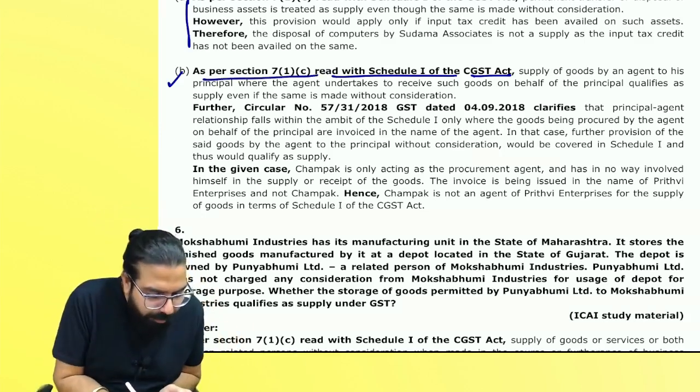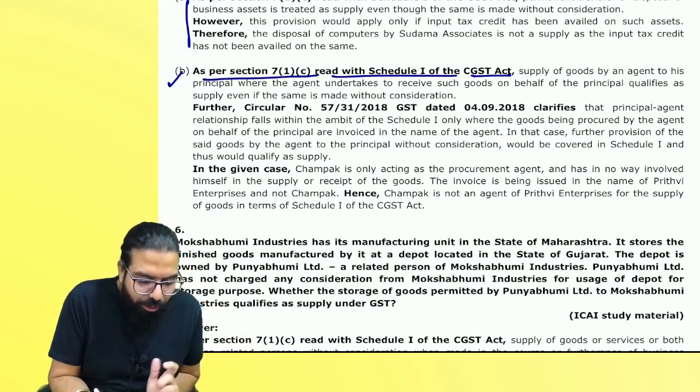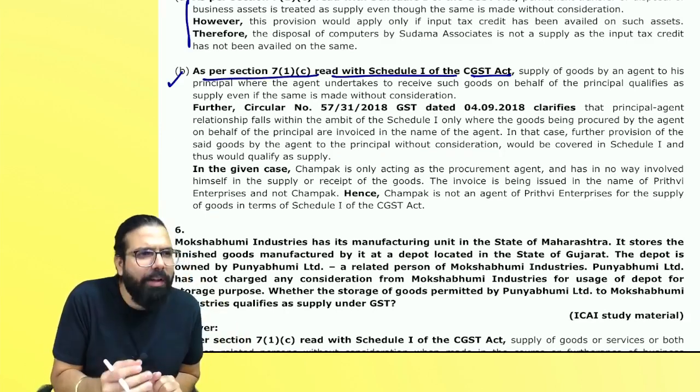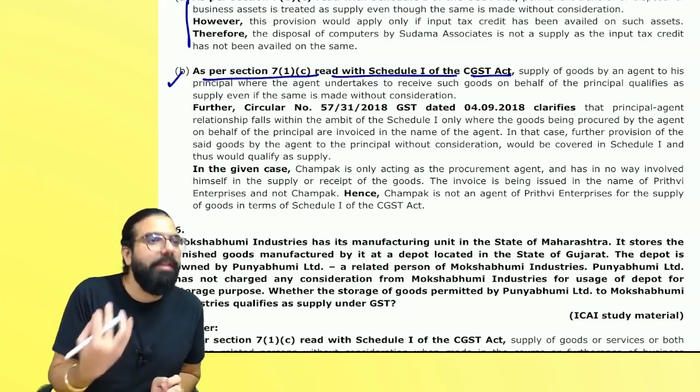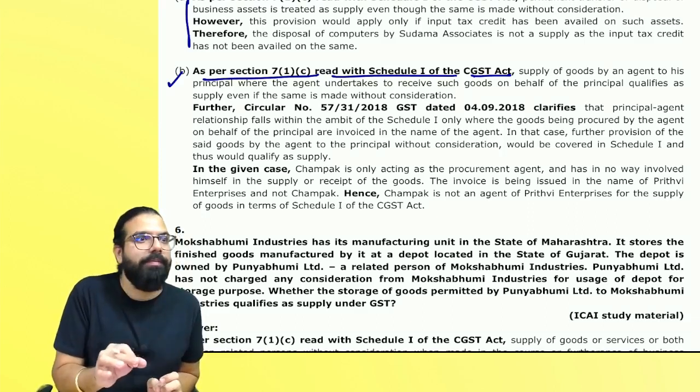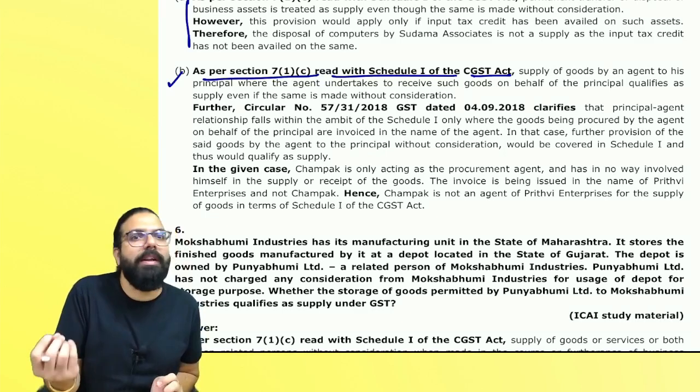Next. As per section 71C, Schedule 1 of the CGST Act. People see, when the ICA has given you the answer, they have written section numbers everywhere. They have written the schedule. Why? They want you to write the answers in a certain way.